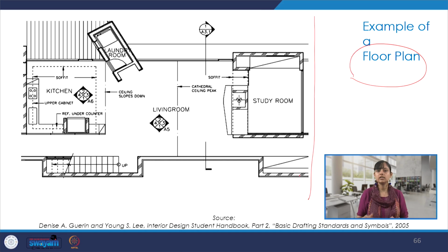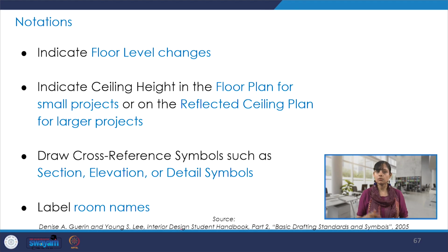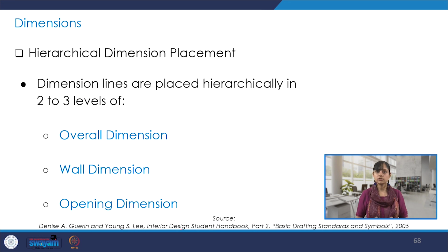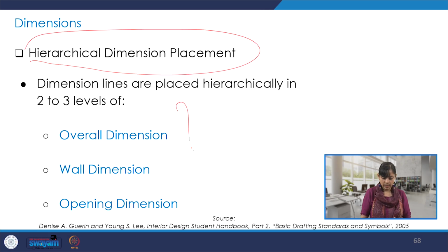We had a detailed discussion when we were talking about plans during one of the lectures in this week. We did talk about notations and why they are important, especially for interior design drawings. Also dimensions, and what is hierarchical dimension placement, and then the overall dimension, wall dimension, and opening dimension.